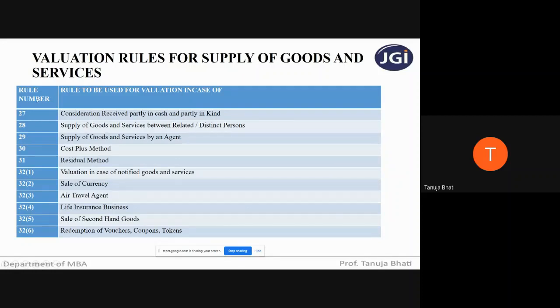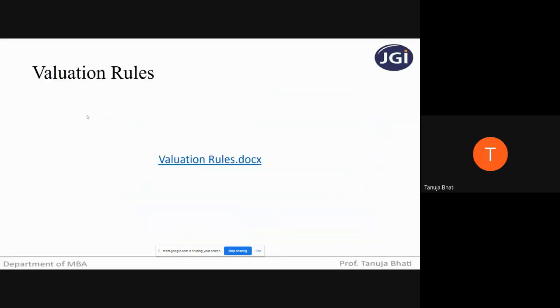Let us first understand rule number 27, where consideration is not the sole consideration and consideration is received partly in cash and partly in kind.